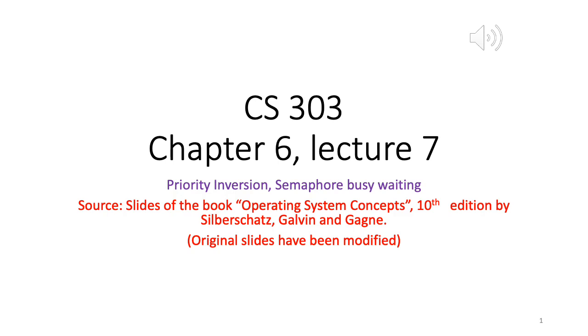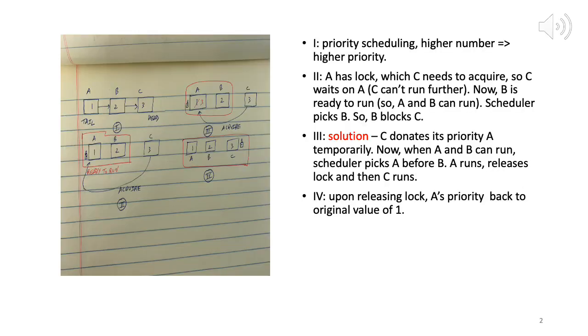Okay. So now let us get started with the first topic, which is priority inversion. Okay, now I am on slide number 2, and here we talk about priority inversion. So if you see, I have drawn some pictures, and each picture has a number assigned to it: 1, 2, 3, and 4. So this is how we read them in sequence: first 1, then 2, then 3, then 4.